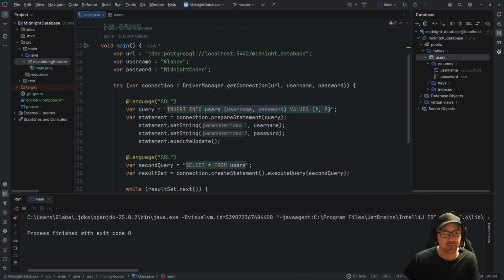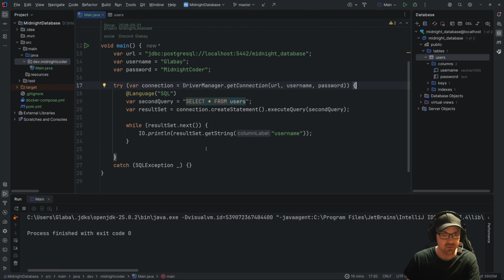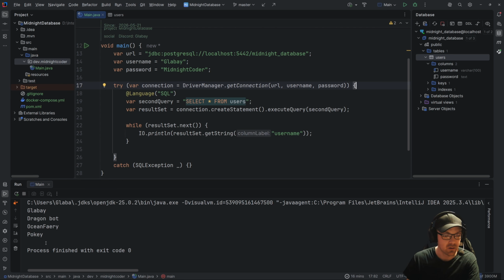Oh, that's because of the first statement. So if we take that out and we look at just reading the database, you'll see there, it prints out all the names. So that is that.